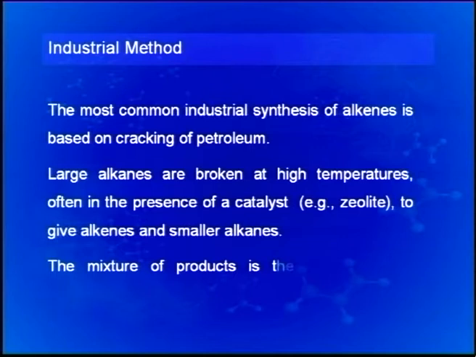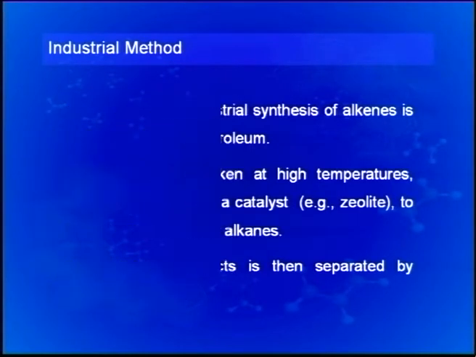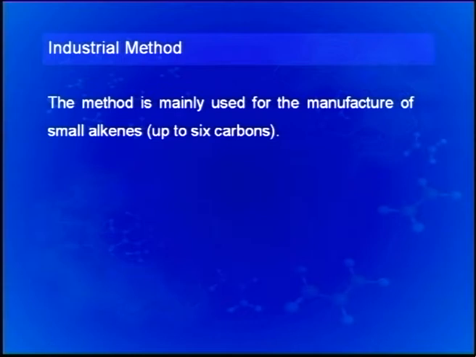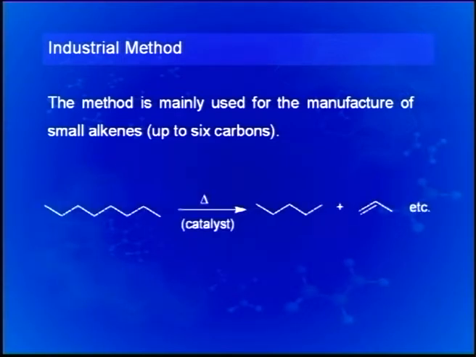The mixture of products is then separated by fractional distillation, and the method is mainly used for manufacture of small alkenes up to 6 carbon atoms. A reaction is shown here with starting material from a petroleum fraction, catalyst which may be zeolite, heating giving this alkane plus alkene, and maybe some other products depending upon the structure or components of this petroleum fraction.